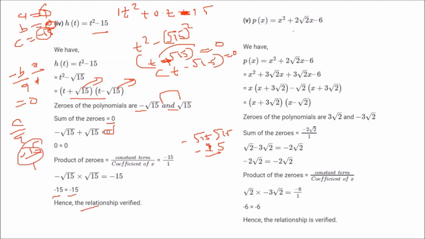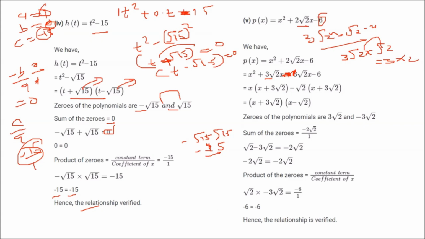In this case, x square plus 2 root 2 x minus 6. Now you have to factor it. 2 root 2 can be written as 3 root 2 minus root 2, so you get 2 root 2 x. Why have we taken 3 root 2 and root 2? Because 3 root 2 multiplied by root 2 is actually 3 into root 2 into root 2, which is 2. So 6. We got a 6 here.